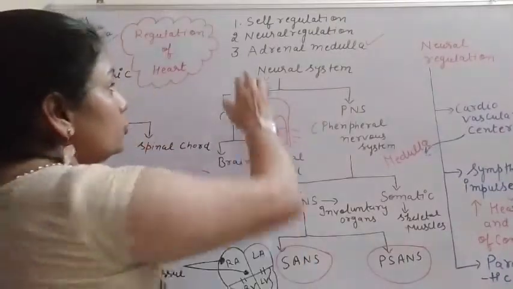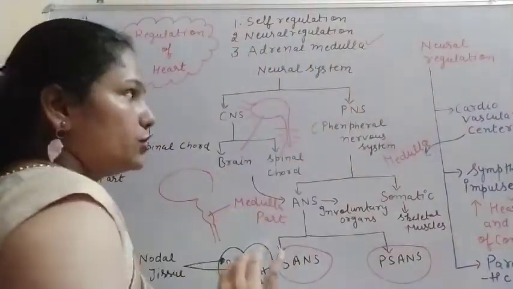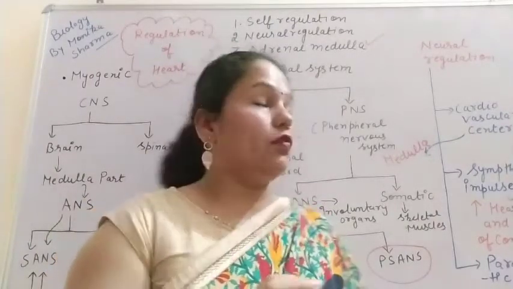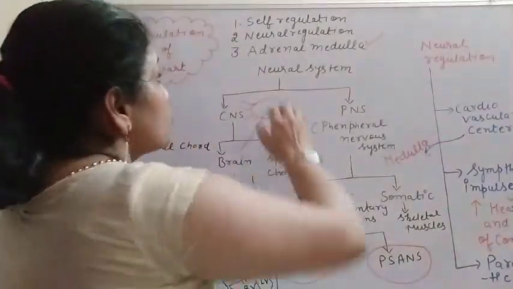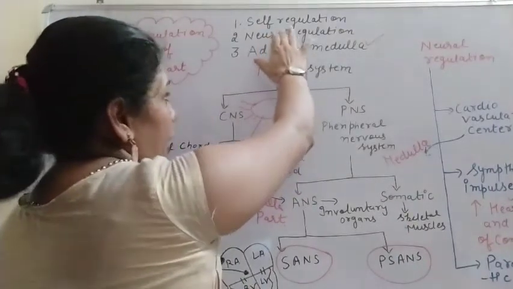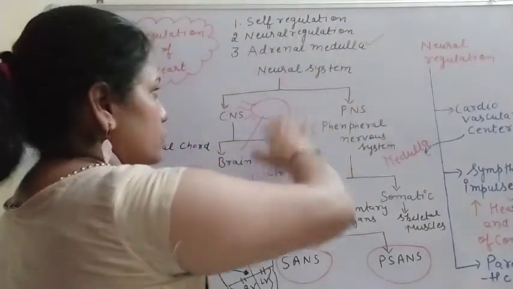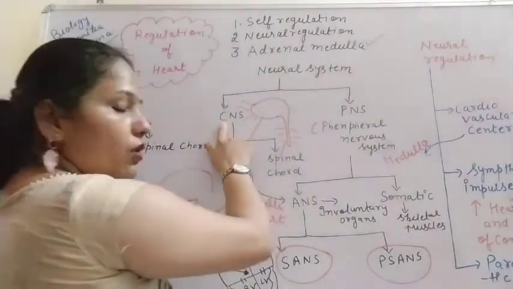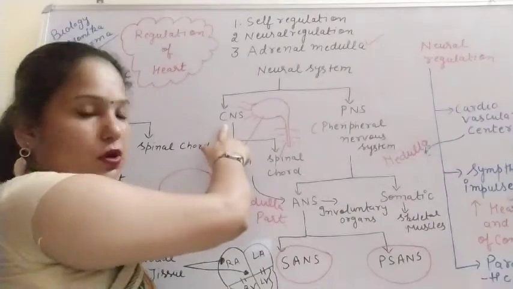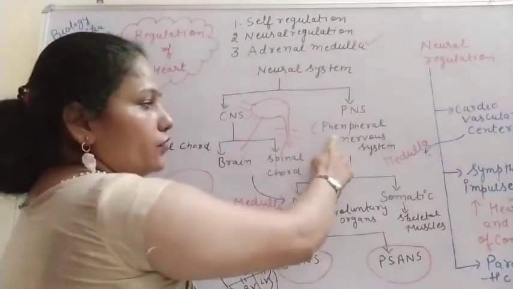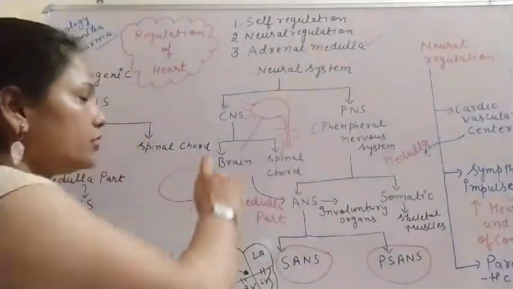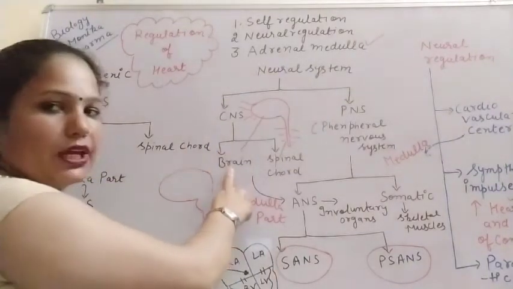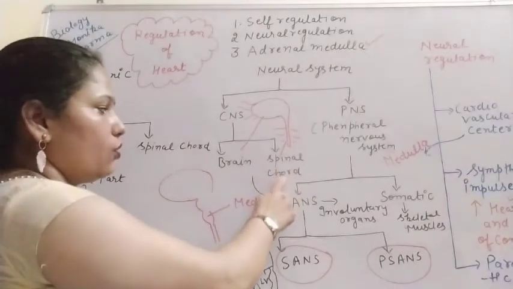After that, the neural regulation. Neural regulation means the regulation that takes place with the help of our nervous system. So firstly, try to understand the different parts of the nervous system. This neural system consists of two parts. First, the central nervous system, and second, the peripheral nervous system. In the central nervous system, there are two parts. First is the brain and second is the spinal cord.